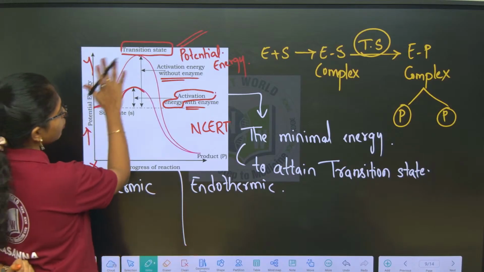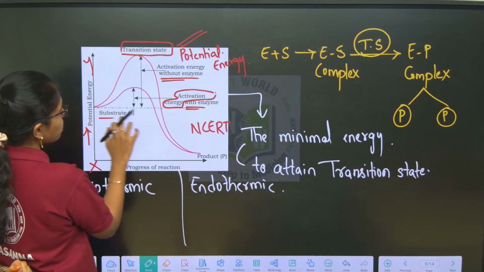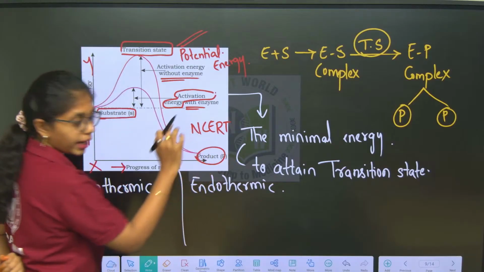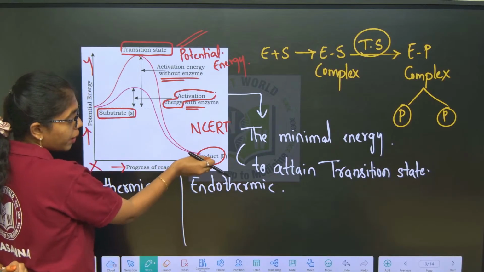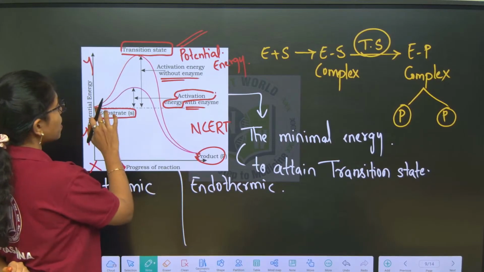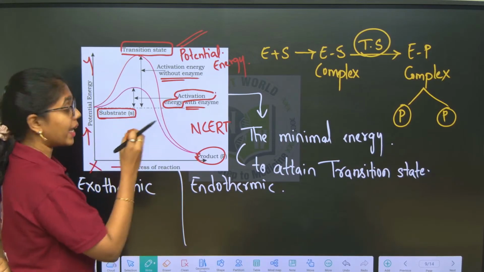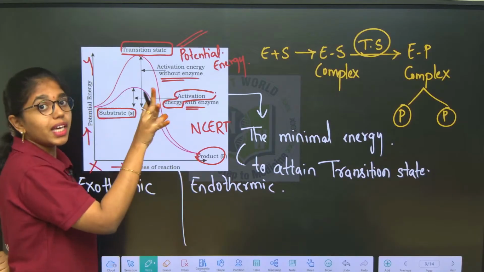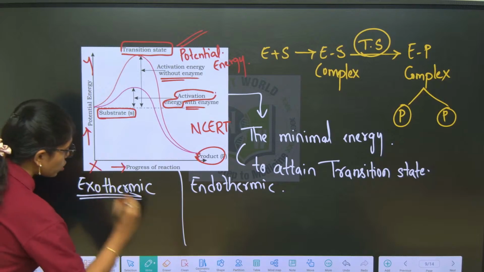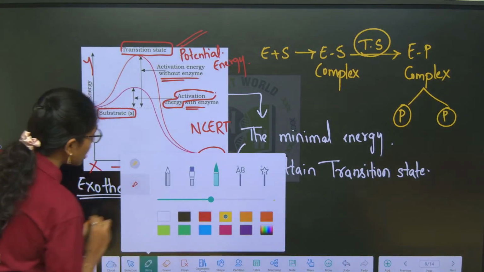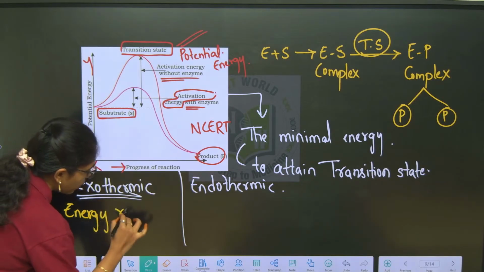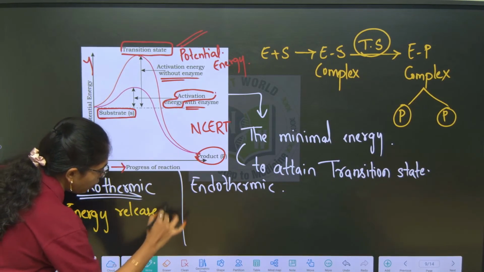If you look at this graph, the substrate level energy is more when compared to the product. Product potential energy is less and substrate potential energy is high, which means that the energy is being released in the reaction. So it is what? Exothermic, where the energy is released in the form of heat.